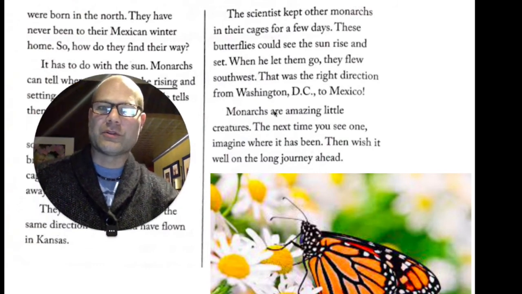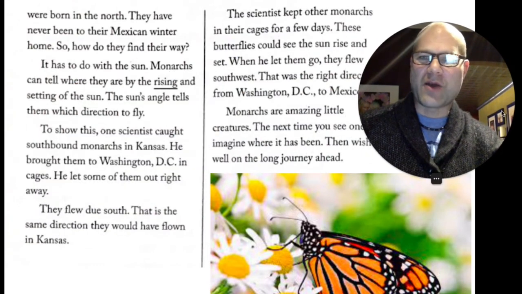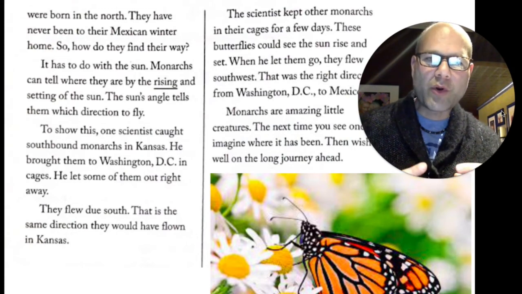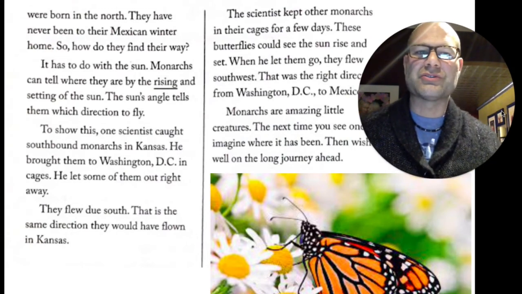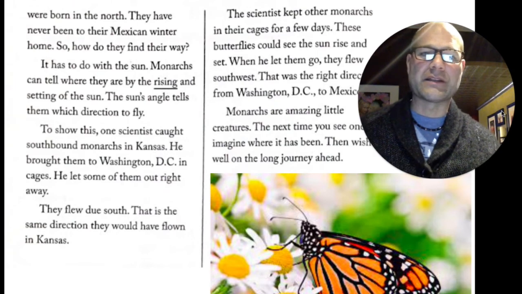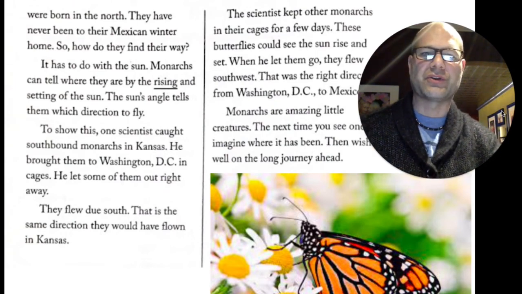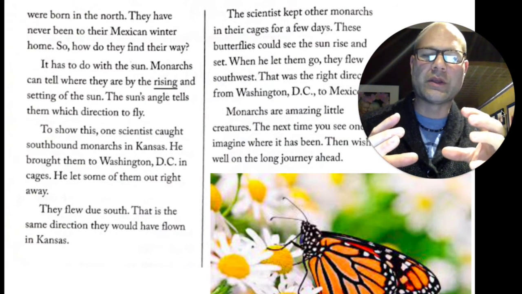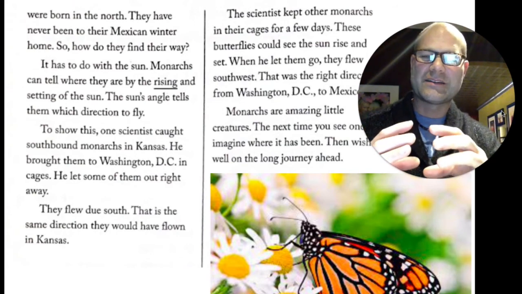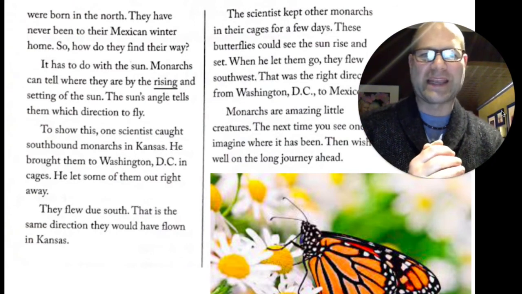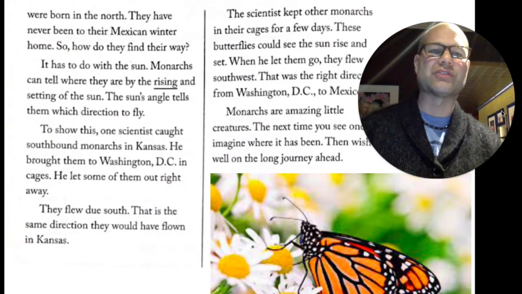I hope you learned quite a lot about monarchs, but more importantly about informational text, how it's organized, how it's written. And notice how there's several paragraphs within this article, and each one has its own independent topic or main idea with details to support it.